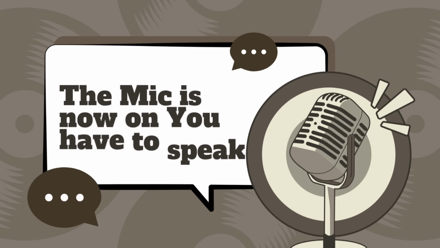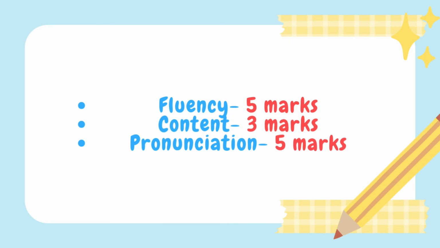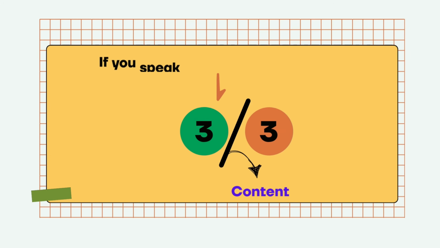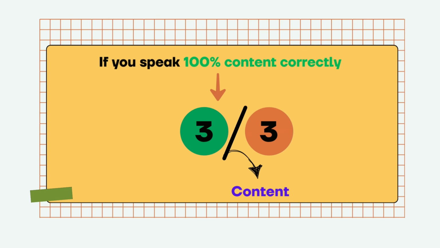What is repeat sentence? They play an audio. Once the audio ends, probably 3-second audio, 4-second audio, you will get some 1 or 2 seconds time. After that, the beep sound indicating the mic is now on, you have to speak. How you are evaluated? 5 fluency, 5 pronunciation, 3 content. Content is not 5. And also Pearson's score guide says, if you speak 100% content correctly, you get 3 out of 3 for the content.